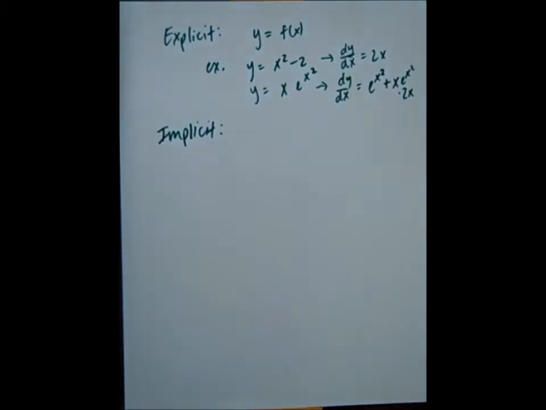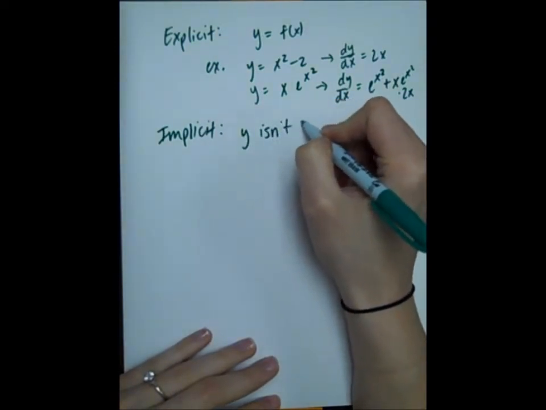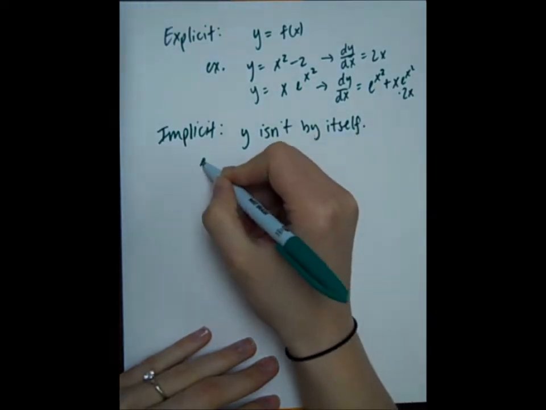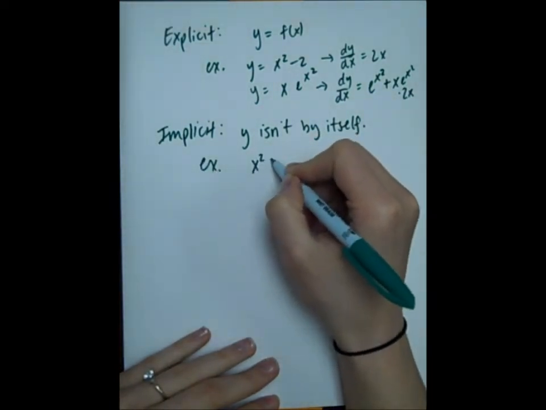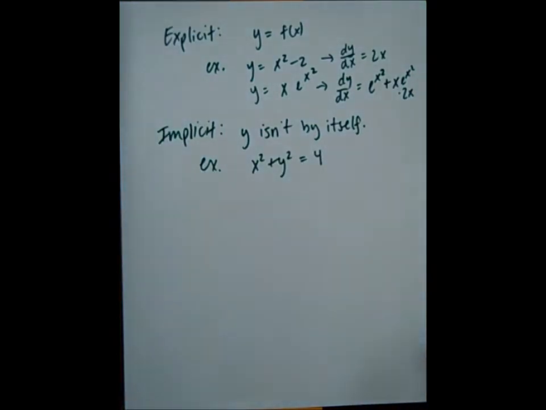So implicit is where I don't have y by itself. For example, x squared plus y squared equals 4. That would be an implicit function because y is not by itself.